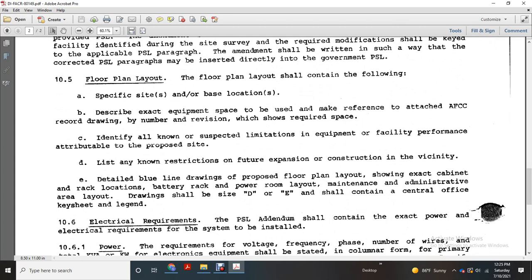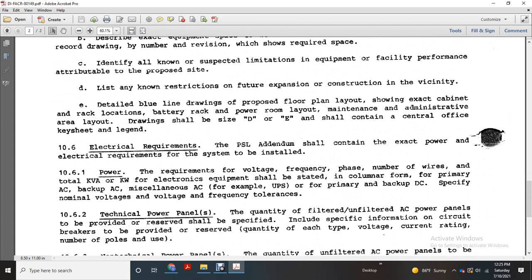Detailed blue line drawings, proposed floor plan layout showing exact cabinet and rack location, battery rack, power room layout, and maintenance and administrative area layout. Drawings shall be D or E size and shall contain a central office key site, key or legend. Electrical requirements: the program support letter addendum shall contain the exact power and electrical requirements of the system to be installed. The power requirements of voltage, frequency, phase, number of wires, and total kilovolt-amperes or kilowatts of electronic equipment shall be stated within